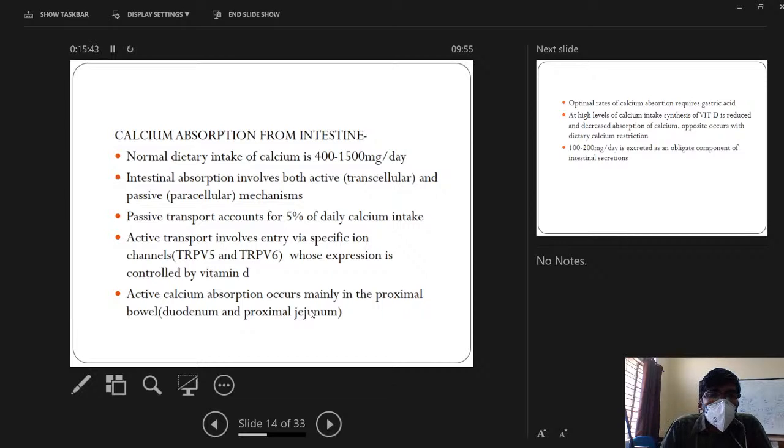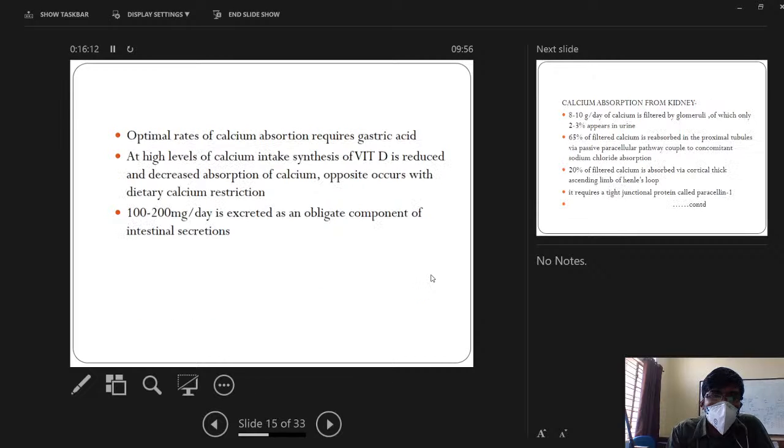Active transport is dependent on vitamin D. Vitamin D induces TRPV5 and TRPV6 receptors in the small intestine, and the calcium is absorbed. Most of the calcium is absorbed in the proximal small bowel, that is the duodenum and proximal jejunum. Optimal rates of calcium absorption require gastric acid.